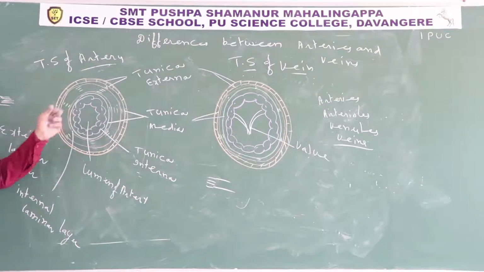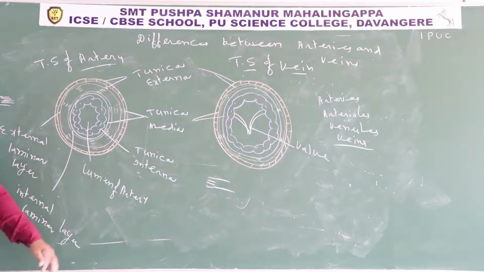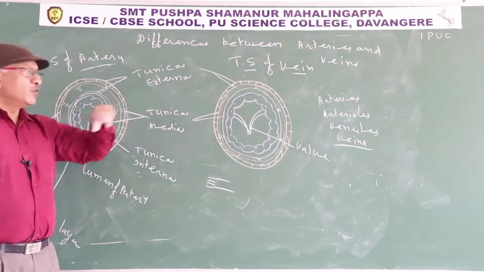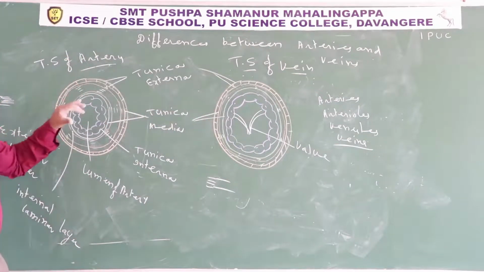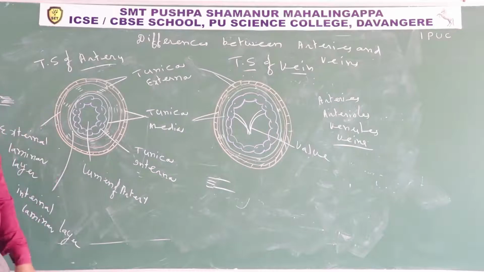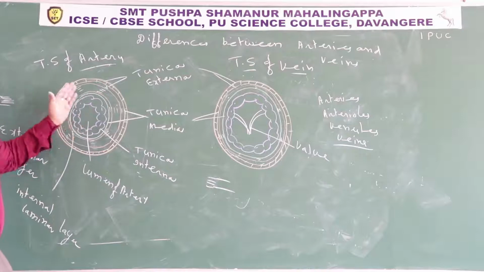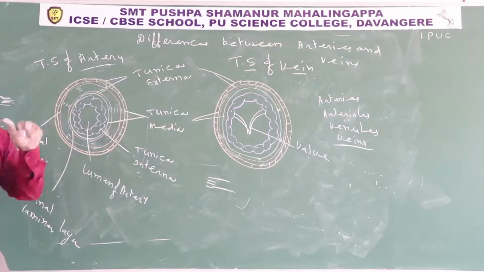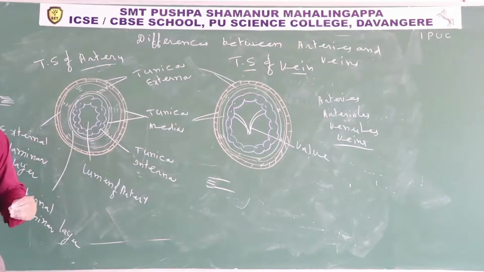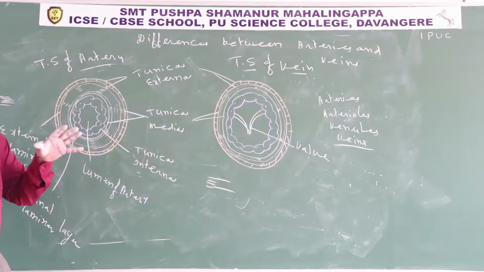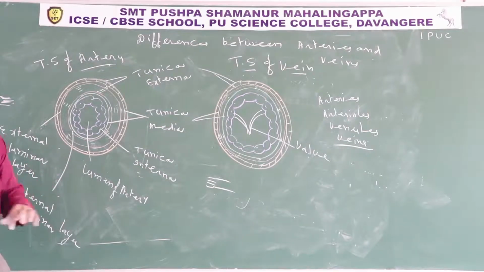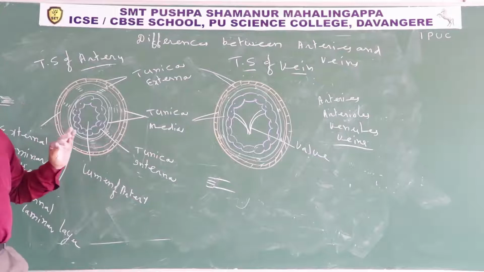The lumen of artery is narrow. Lumen means cavity. In veins, the lumen is wide. In arteries, blood flows with jerks. In veins, blood flows continuously. Arteries are without valves except the main arteries. The pulmonary arch and left systemic arch only contain valves, and other arteries are without valves.